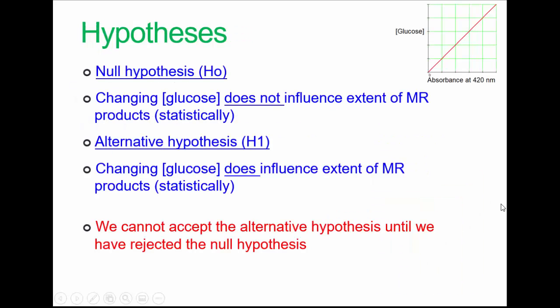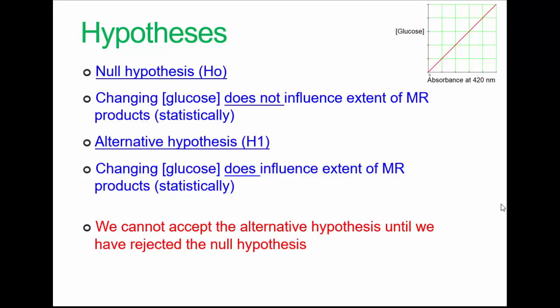Okay, which brings us to hypothesis testing. Our basic assumption, that is our null hypothesis, is that a change in glucose, an increase in glucose, does not influence the synthesis of Maillard reaction products in a statistically significant way. Science works like this. We don't assume what we are doing will succeed, since that may artificially influence the results.